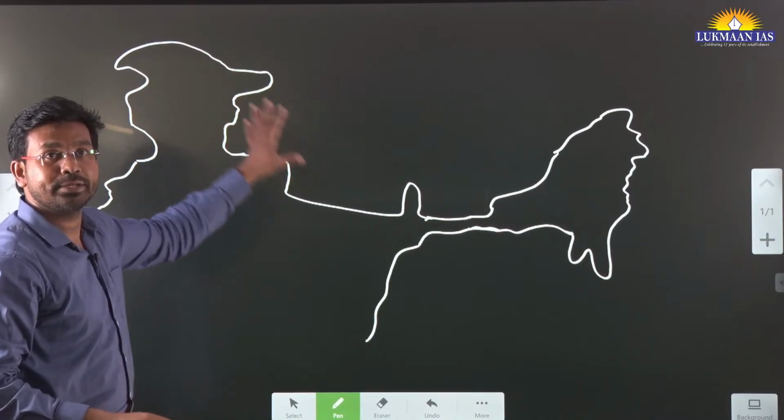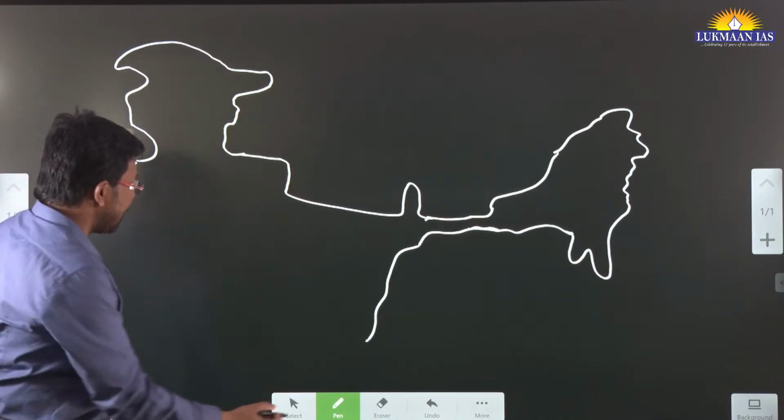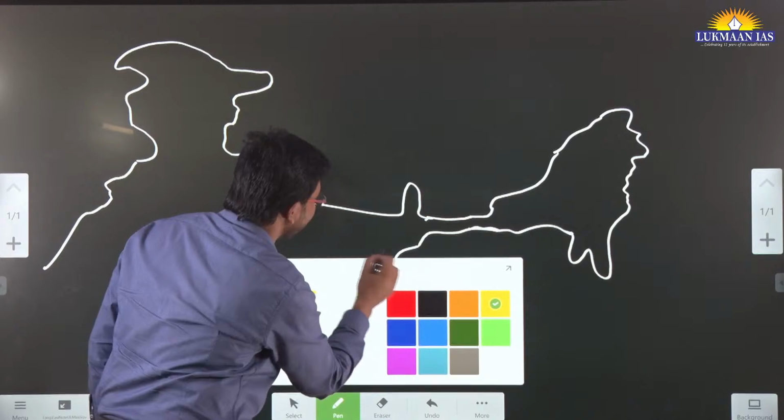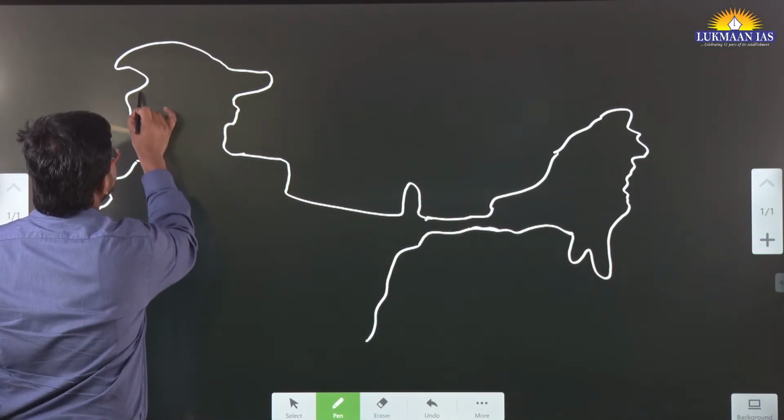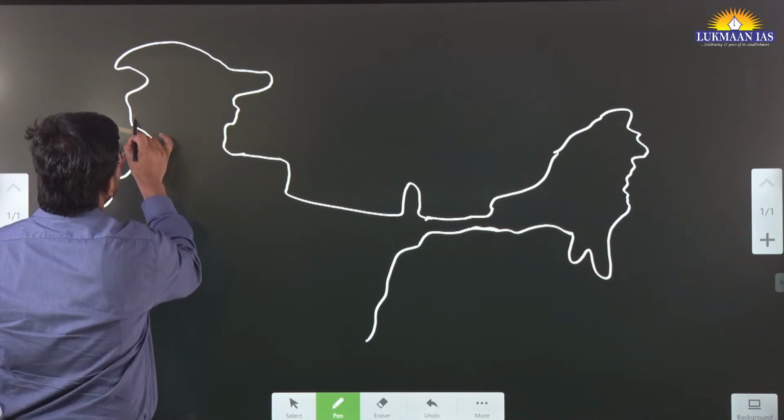This is the northern portion of India. Now I'll be using some other color so that you can quickly understand it. Let's say this topmost portion.